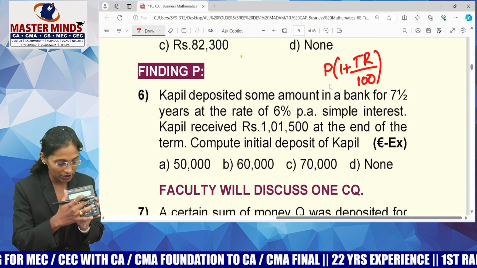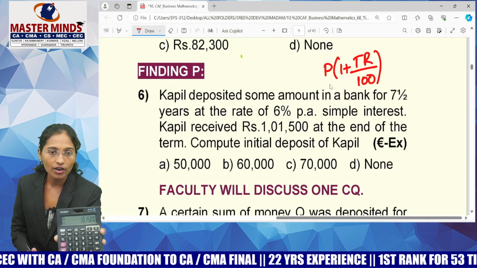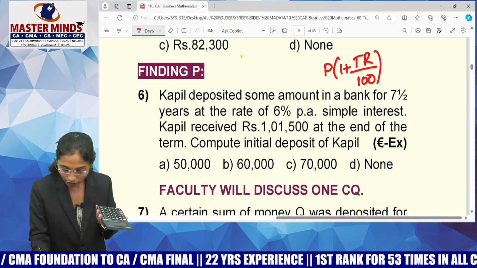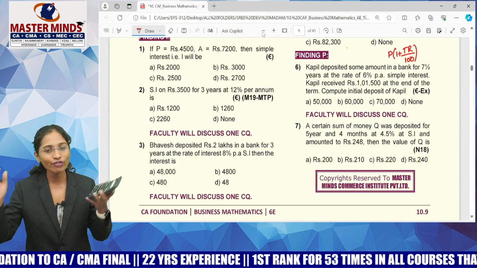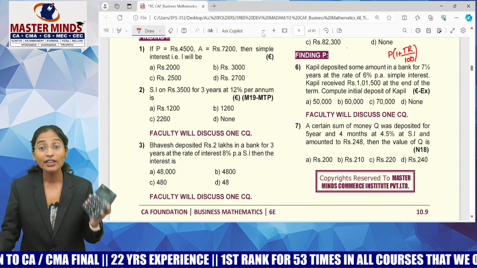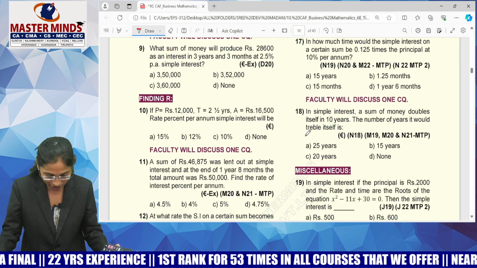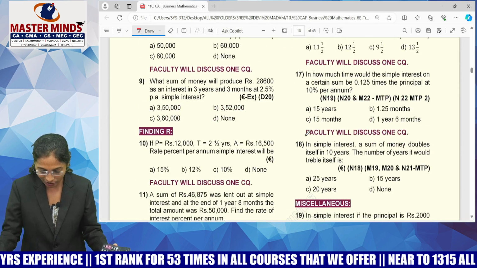According to option C, what is your principal? 70,000. Do 70,000. What do you get? 1,01,500, means verified. That's how you can go for option verification. Guys, I've been telling you from the beginning of your mathematics syllabus that option verification is possible everywhere. Try to understand the significance of each and every MCQ, guys.